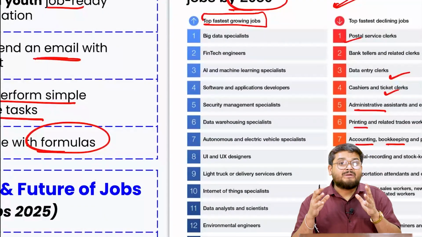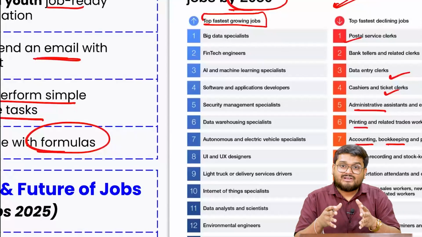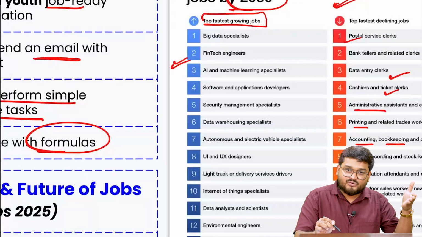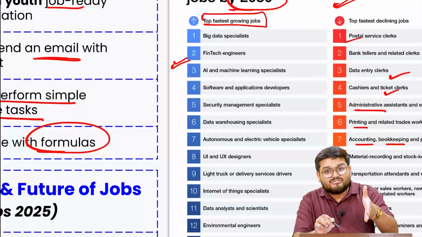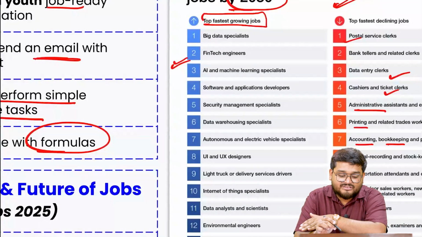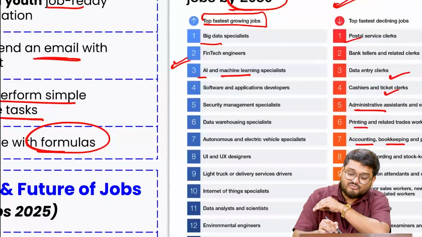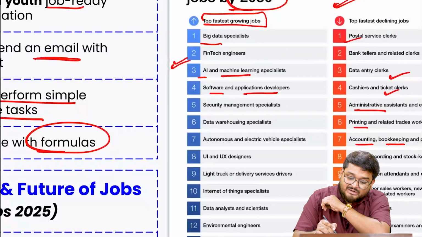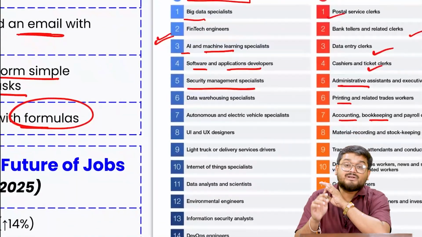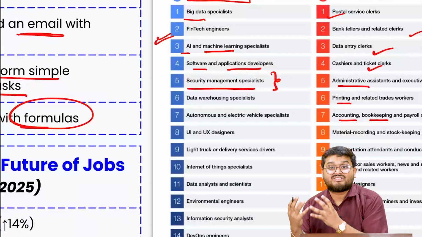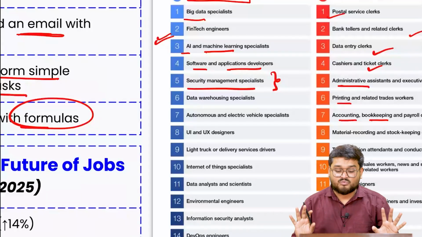For example, we need more Indians who are actually skilled in financial technology such as operating payment gateways, or having knowledge of the various skills that are needed for the same, or big data, or AI and machine learning specialists, software and application developers, security management, particularly in the field of cyber security, because cyber security is actually known as one of the fastest growing job domains in the entire world.